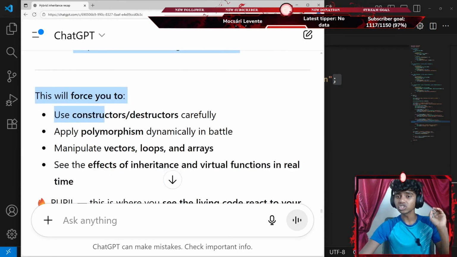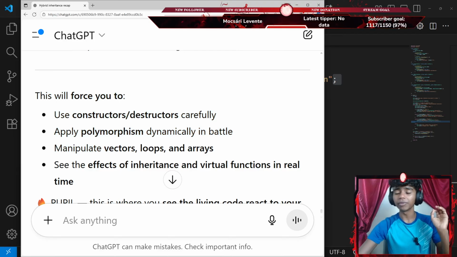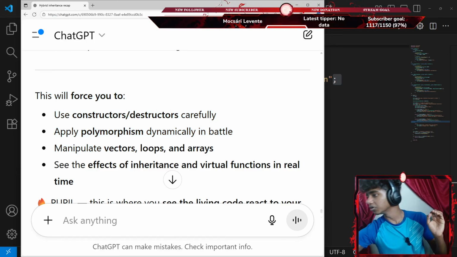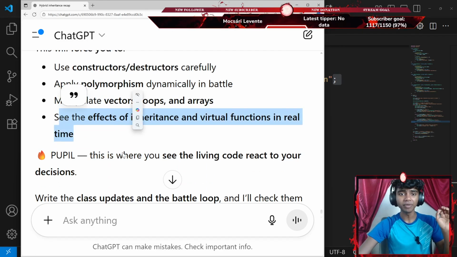Proper destructor messages should be shown. This will force you to use constructors and destructors carefully. Apply polymorphism dynamically in battle. Manipulate vector loops and arrays. See the effects of inheritance and virtual functions in real time.